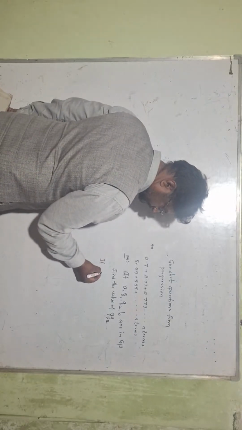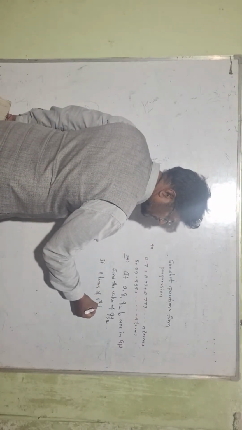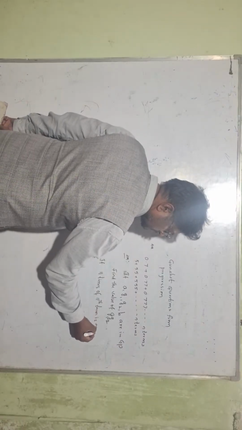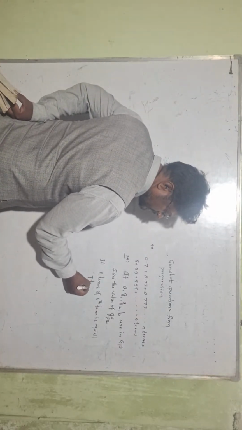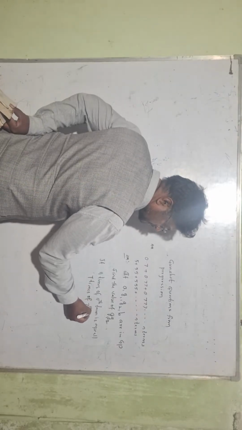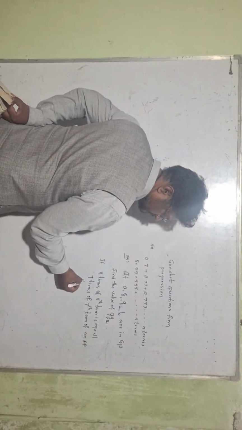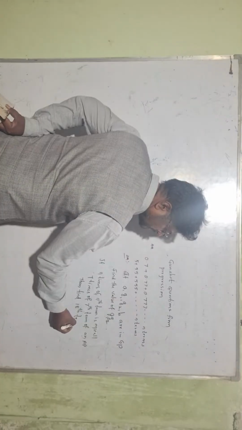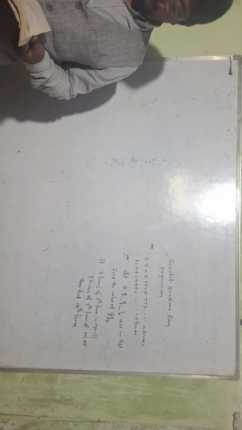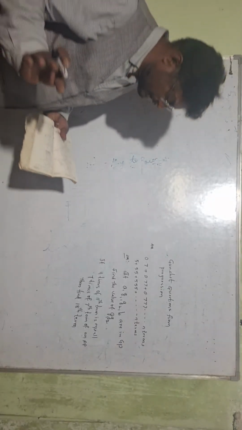If 11 times the 11th term is equal to 18 times the 7th term of an AP, then find the 18th term, or show that the 18th term is equal to 0. So this is a very important question.